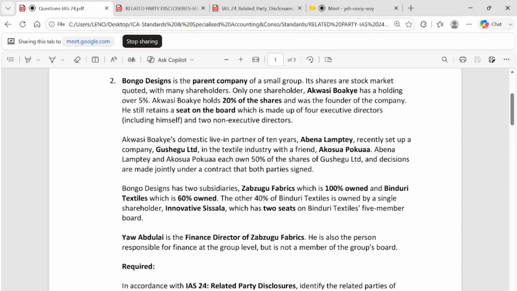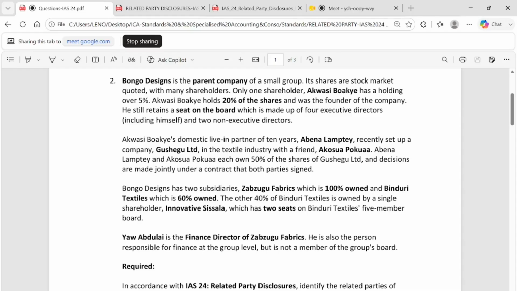He still retains a seat on the board, which is made up of 4 executive members, including himself, and 2 non-executive members. So this makes him, listen very carefully, a shareholder and he also holds an executive director position. So this makes Akwasi Boachi key management member to Bongo Design. So this is a related party.